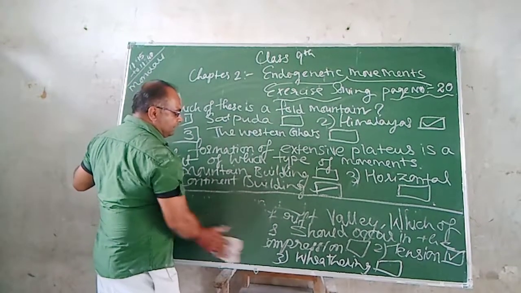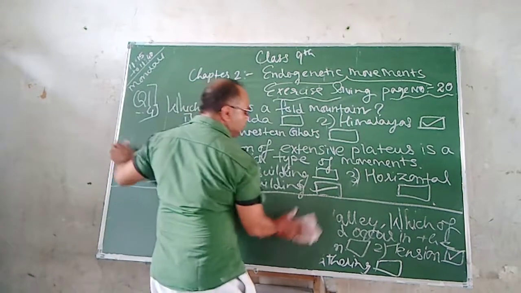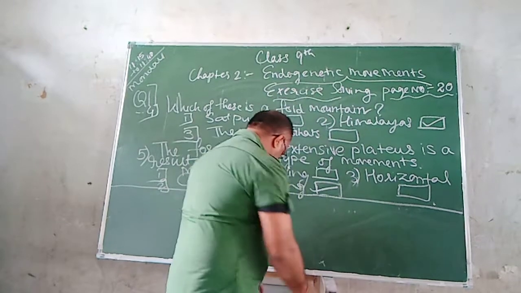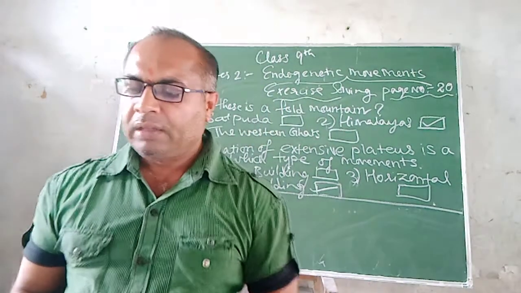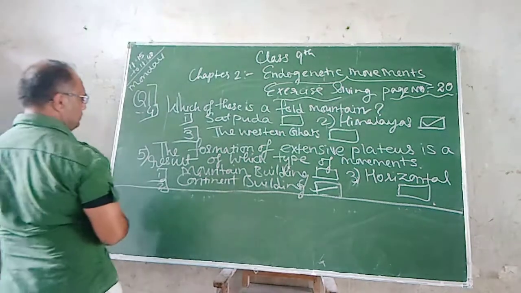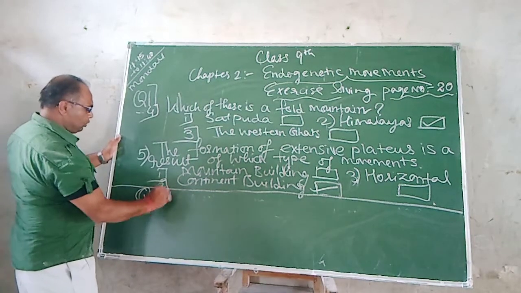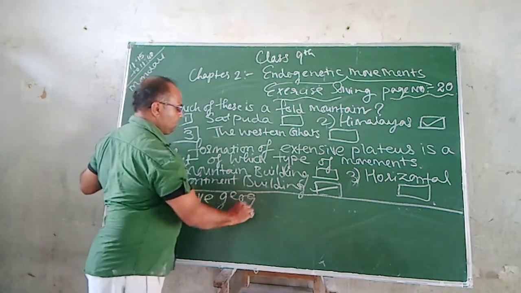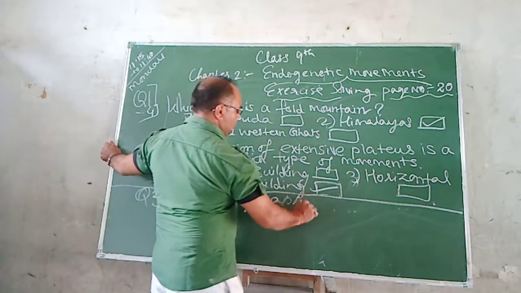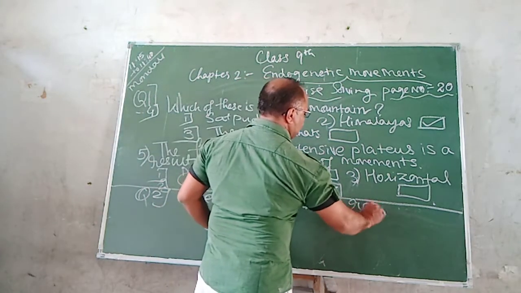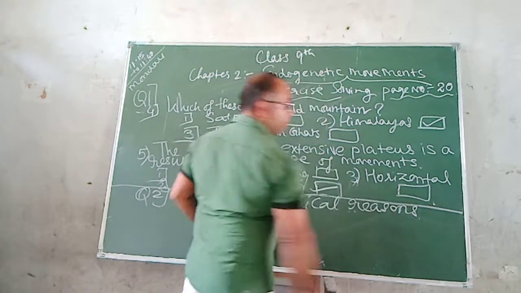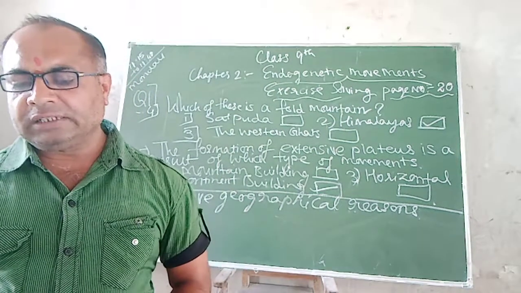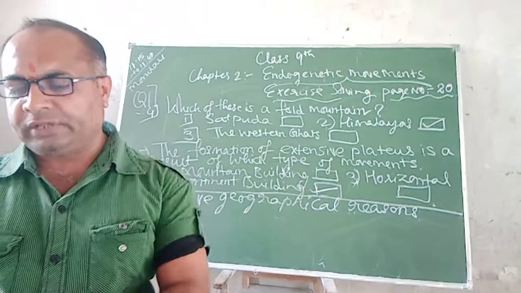Now we will start with question number 2, which is give geographical reasons. Question number 2, give geographical reasons. Now first is building collapsed at the foothills.